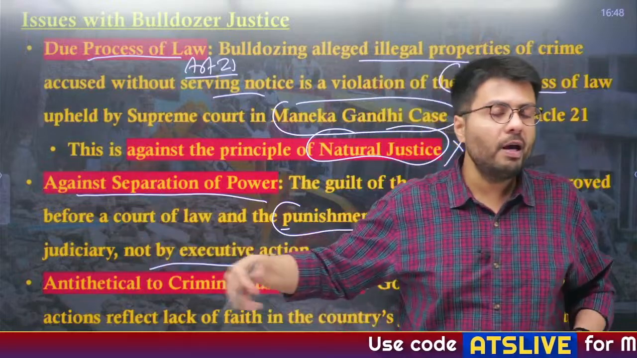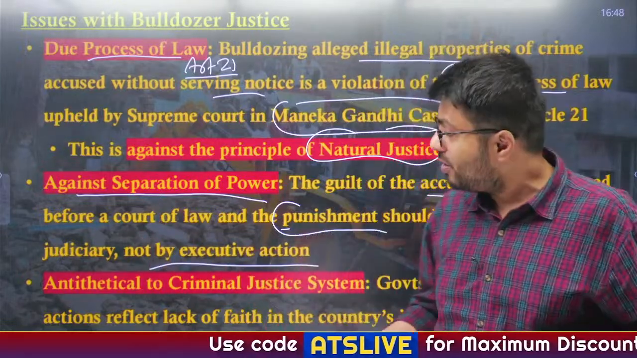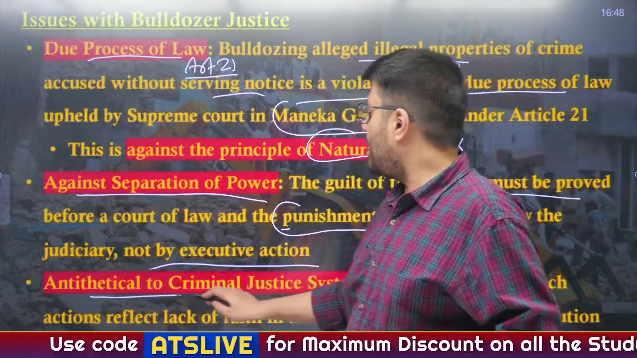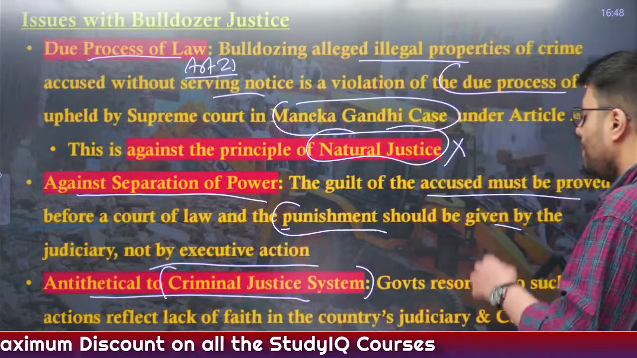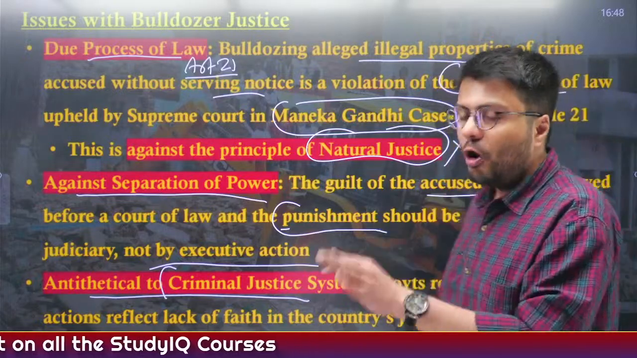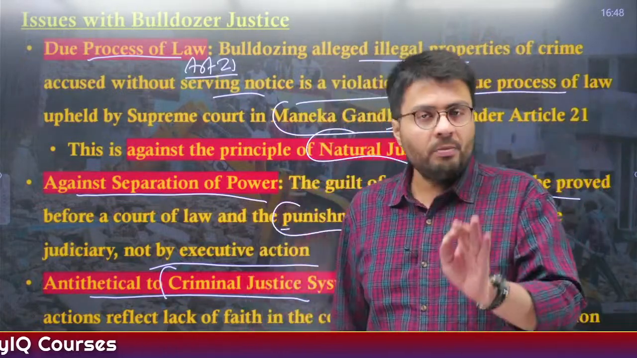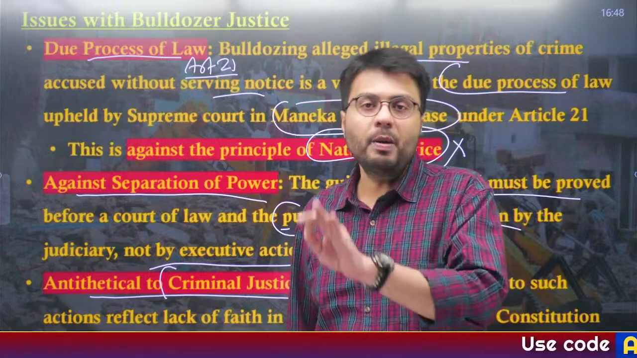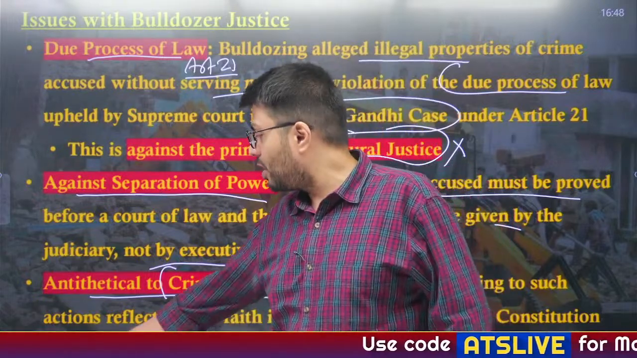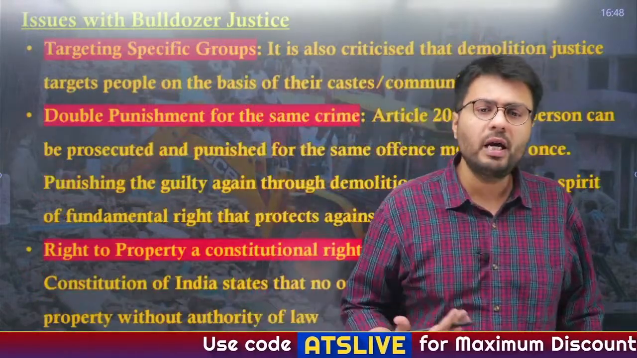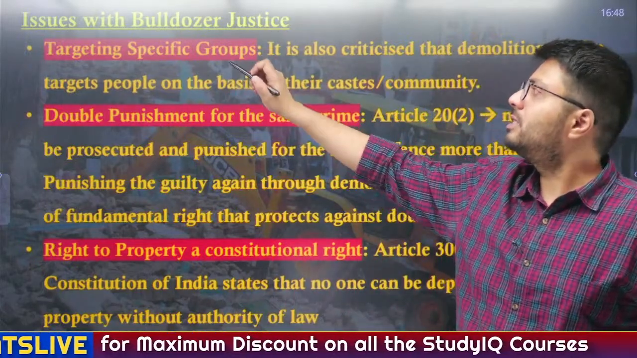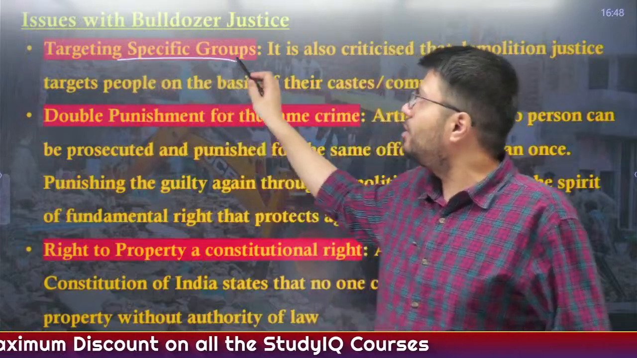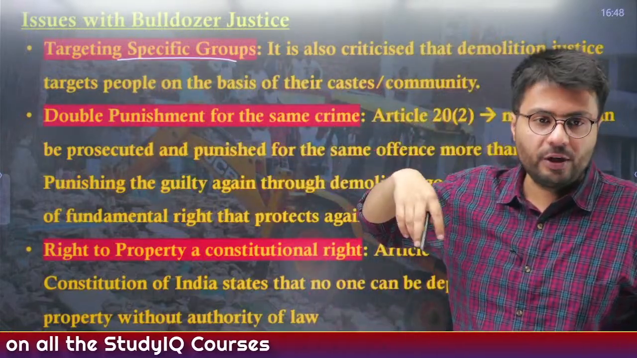And by giving punishment themselves, the executive also highlights that they do not have trust in the criminal justice system of India, because eventually it is the job of the criminal justice system, like courts, to give punishments to criminals, not the government or executive. Also, there are other issues with bulldozer justice: it is alleged that these instances target only specific groups.